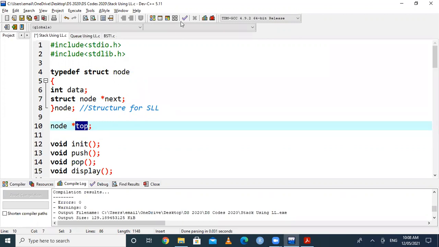So my next question is how to access members of a structure using a pointer variable. Anyone unmute yourself and tell me how to access members of a structure using a pointer variable. Here top is a pointer variable, and you can access data and next, these two members of the structure, using top. So anyone unmute yourself and tell me how to access members of the structure using top. Note that top is a pointer variable.